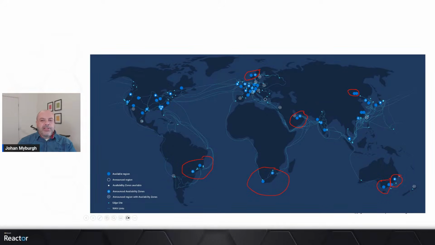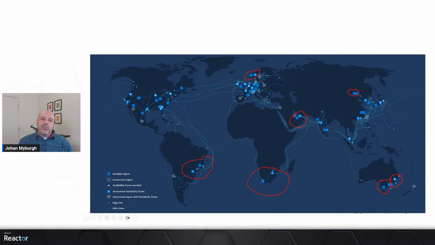The reason why this is actually important is because I want you to notice that this is something you cannot choose, right? You cannot choose the regional pair. This is something that Microsoft decides. So what we make sure is that the regional pairing for region A is a certain distance away from the other region, so that if there's a natural disaster in one area, that the natural disaster might not affect both regions, right?